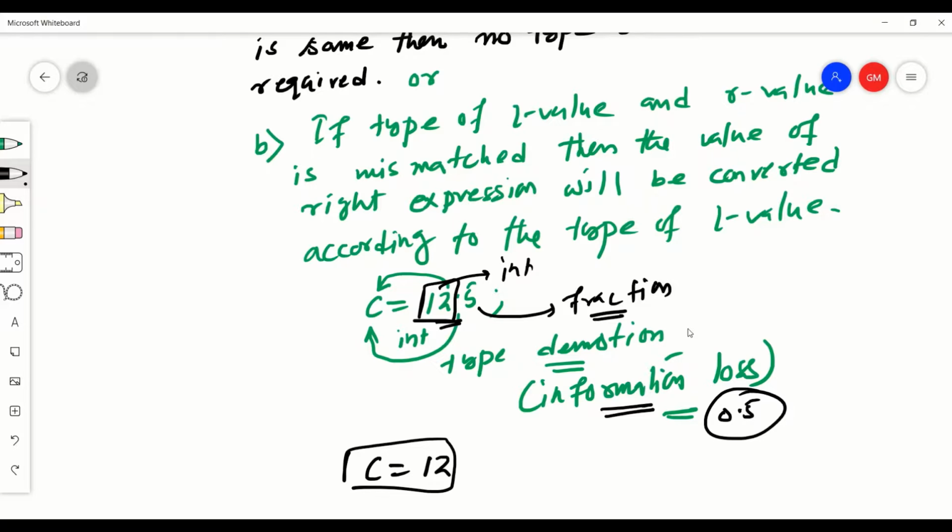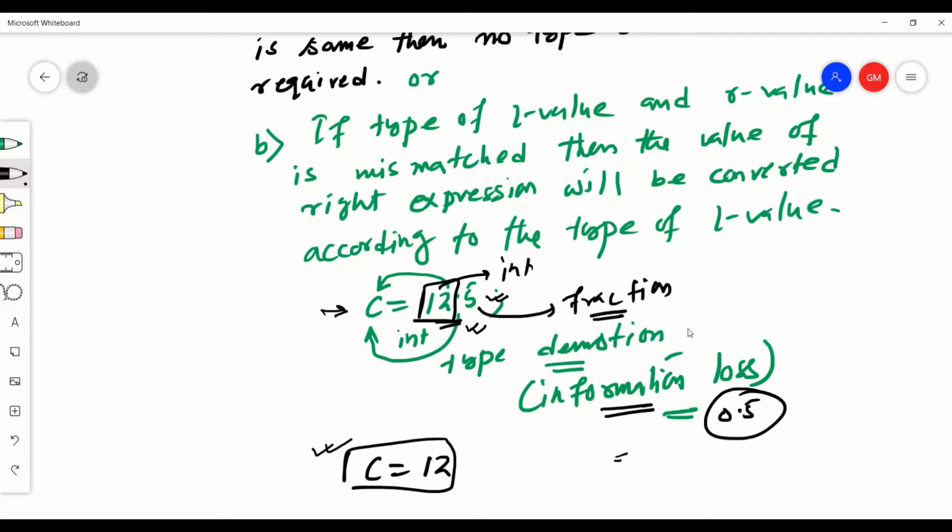Again, this is implicit type conversion, automatic, done because of the assignment operator. The first and most important rule is that the type of L value and the type of R value should be the same; then there will be no information loss. If there is a mismatch, the R value expression will be converted to the type of the L value, so there is a chance of information loss.